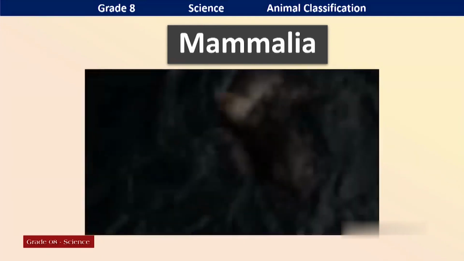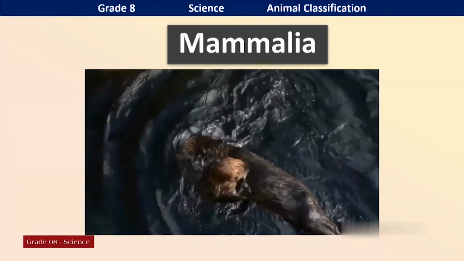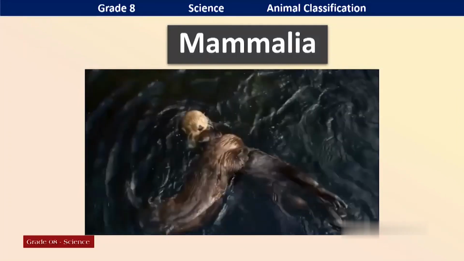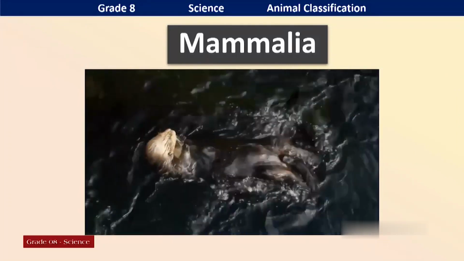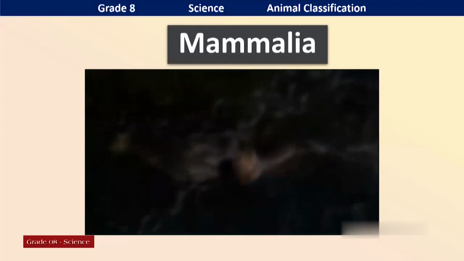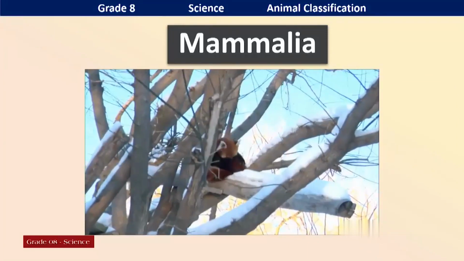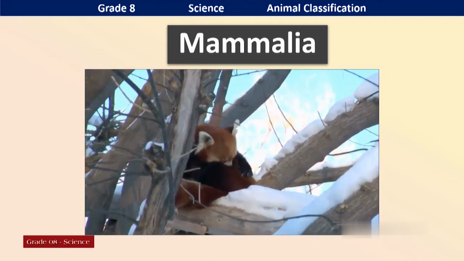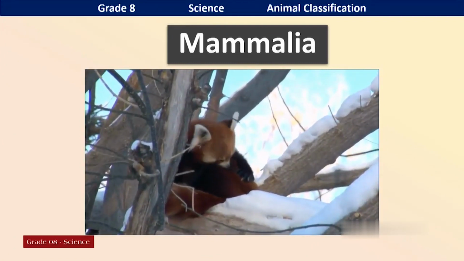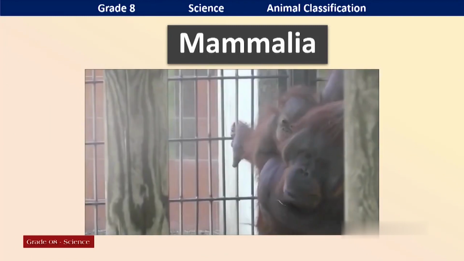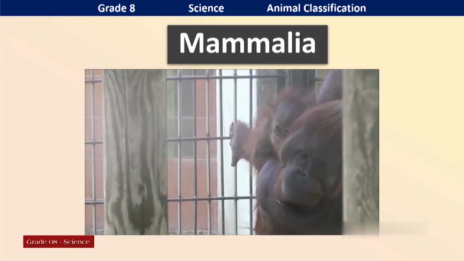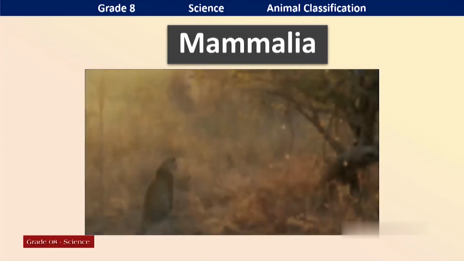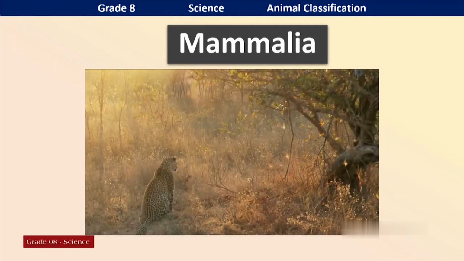The main feature of mammals is taking care of their children. Yes. What are the other features of these mammals? Monkeys, apes, tigers, all come under these mammals.